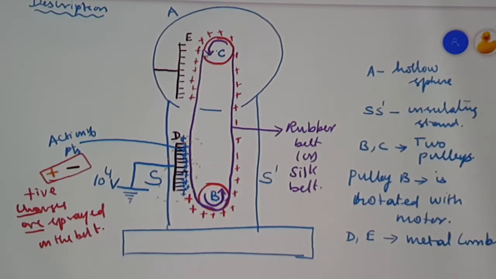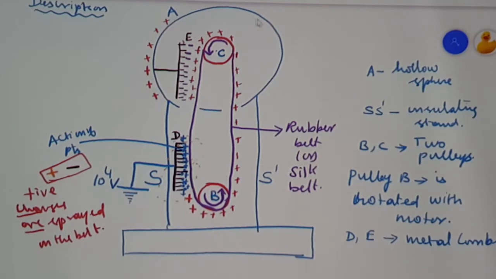Now, by the phenomenon of electrostatic induction, these positive charges will induce negative charges at the sharp points. So at the sharp points, you get negative charges induced. When a negative charge is induced here, automatically on the other side you will have the positive charge. So when a negative charge is induced at the sharp point, a positive charge is induced at the other end.